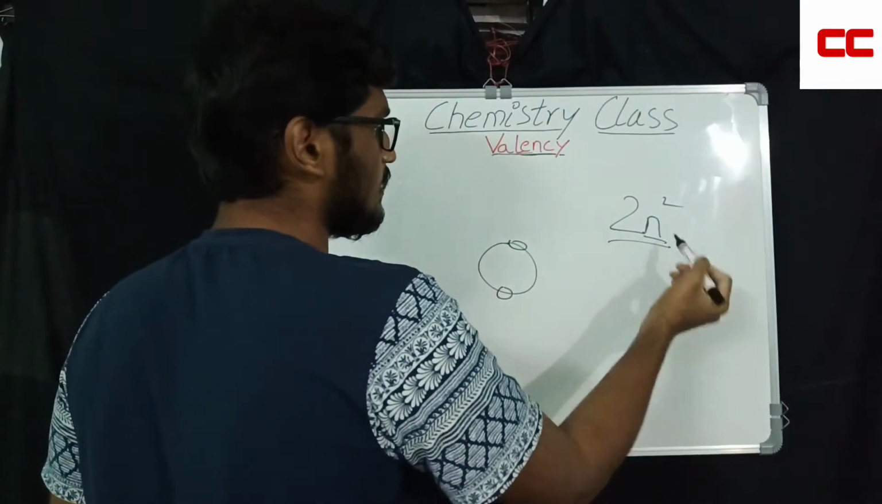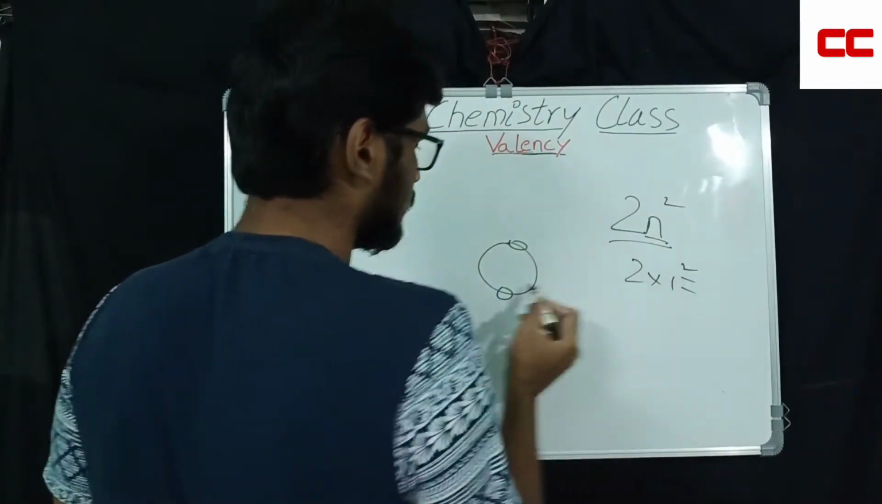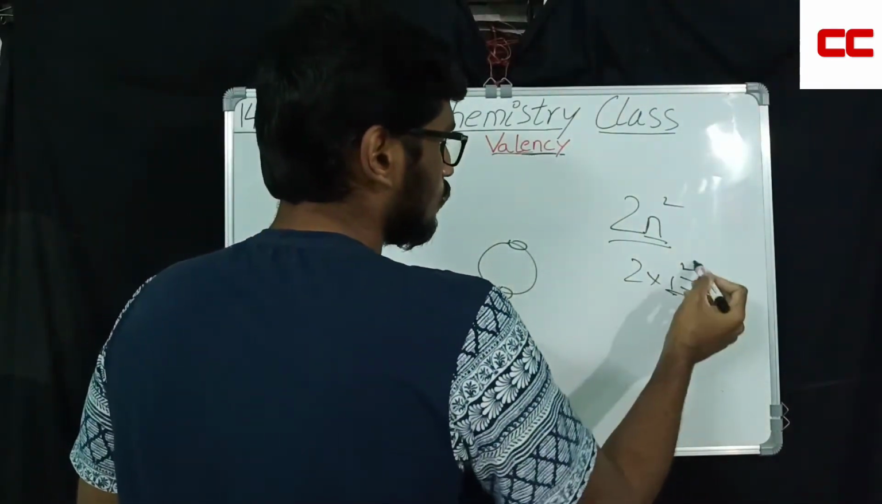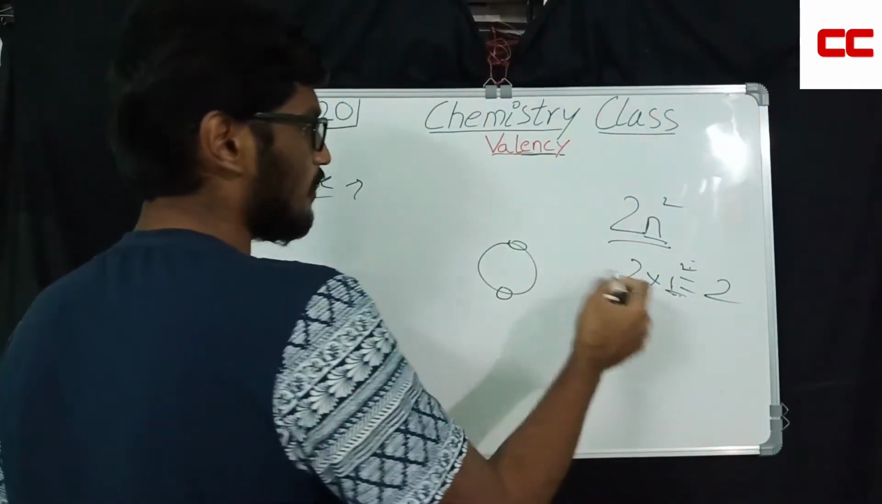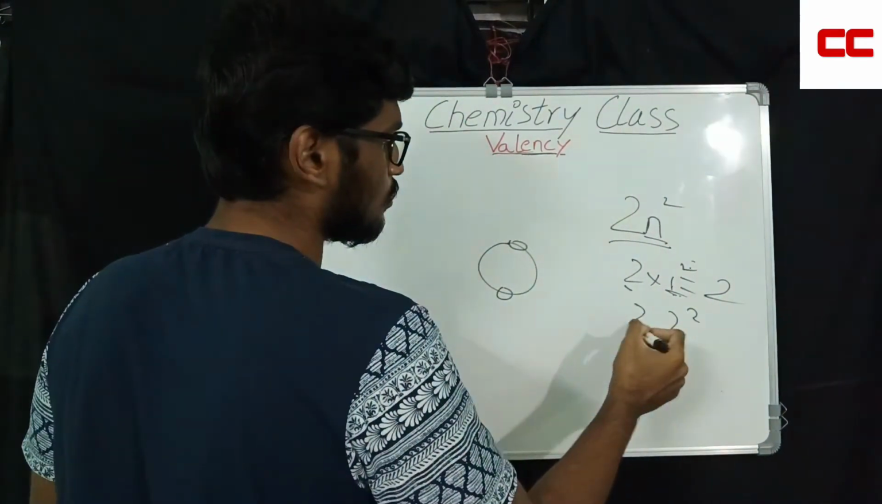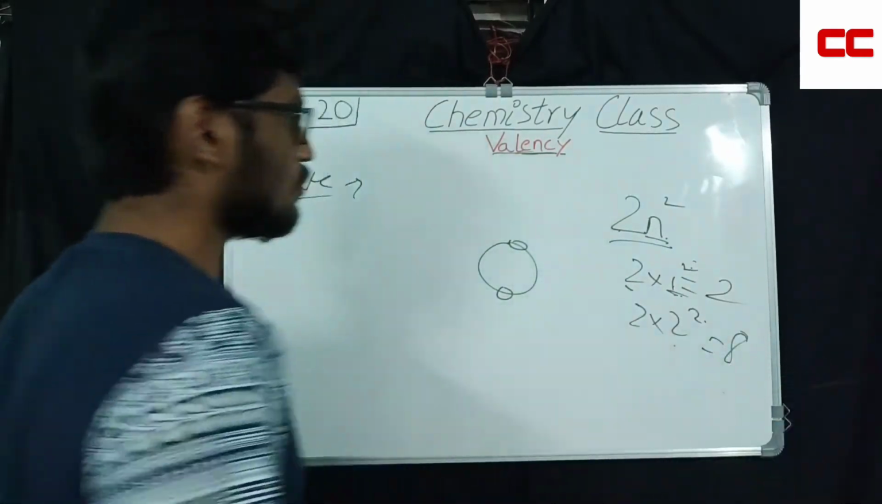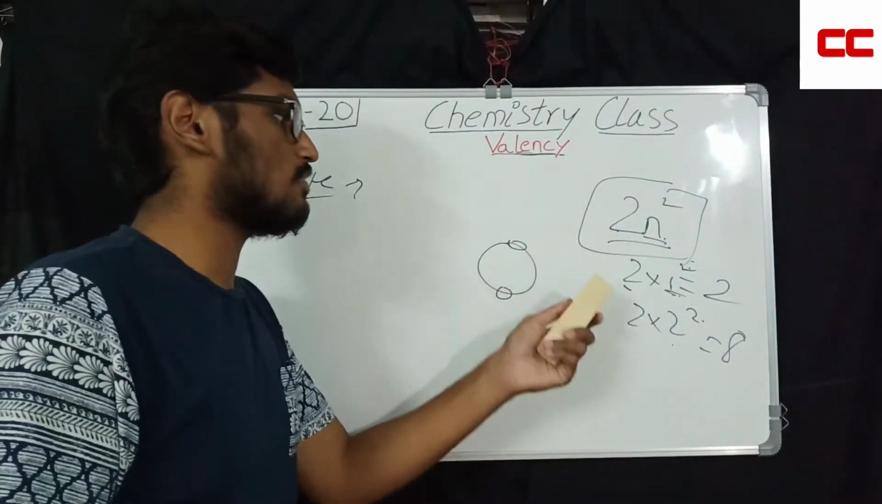So 2n square, where n is an integer, the quantum number. 2 into 1 square. First shell, so 1 square is 1, and 1 into 2, 2. So only 2 are allowed. If it's the second shell, 2 into 2 square, 2 into 4, 8 electrons are allowed. So that is how you have to remember this formula. Please write it down in your notes.